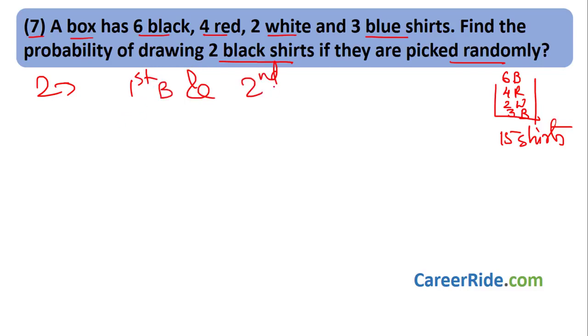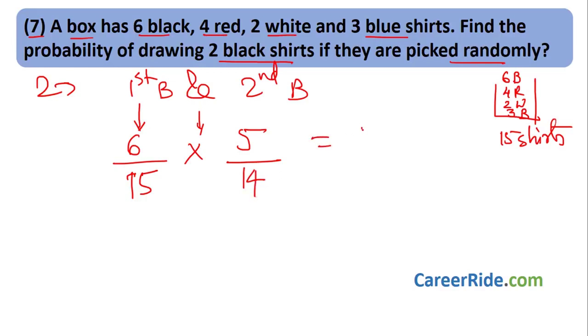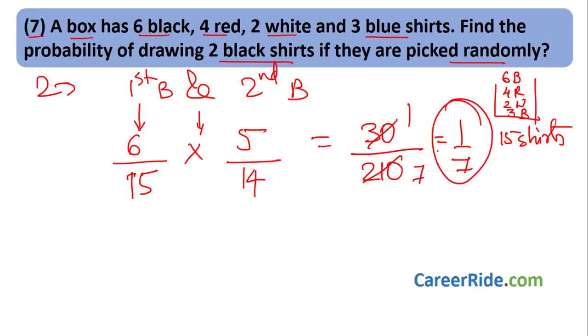First has to be black, second also has to be black, because they are asking the probability of drawing 2 black shirts. What is the probability of drawing the first black shirt? There are 6 black shirts in total, divided by total number of shirts, 15, and "and" means multiplication. I do not replace the shirt. I keep the shirt in hand. So now if I want to draw a black shirt again, how many black shirts are remaining? 6 minus 1 is 5, divided by total shirts. Out of 15 already 1 shirt is in my hand, so total possibilities are now 14. 6 5s are 30, divided by 15 into 14 is 210. 1 by 7 is the probability of choosing 2 black shirts.